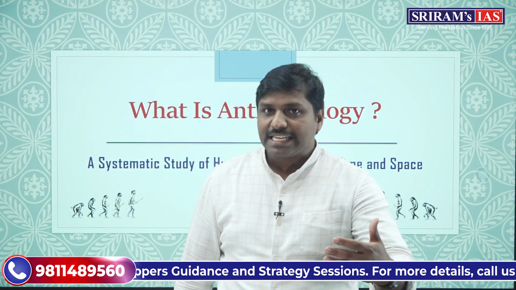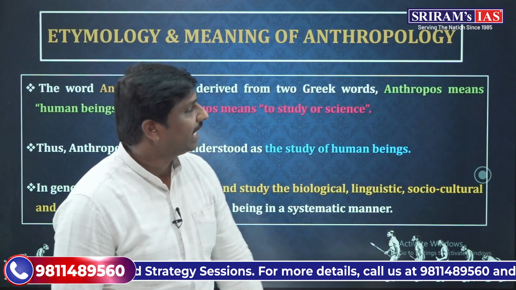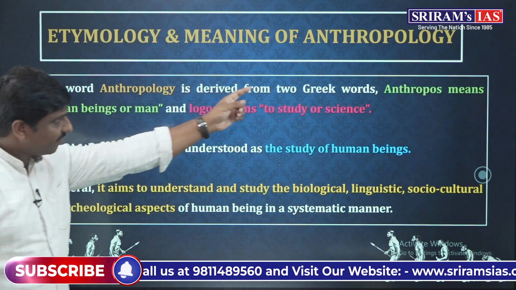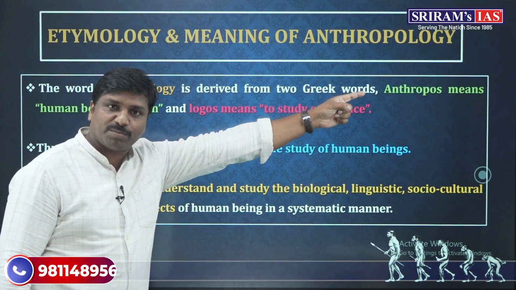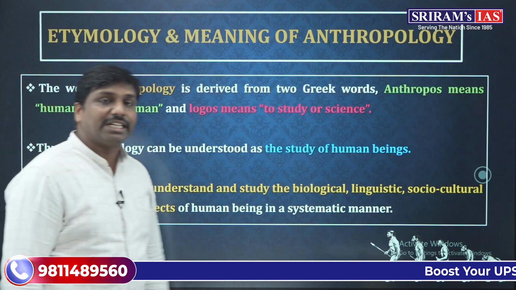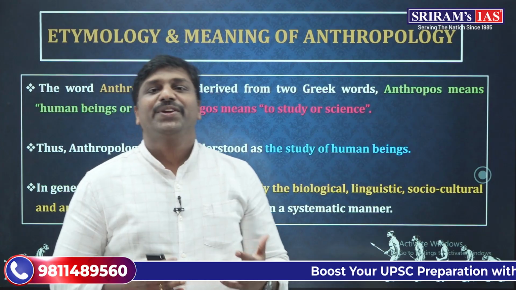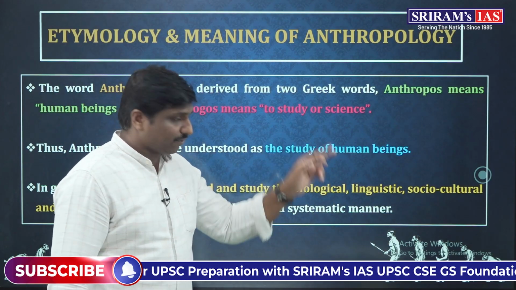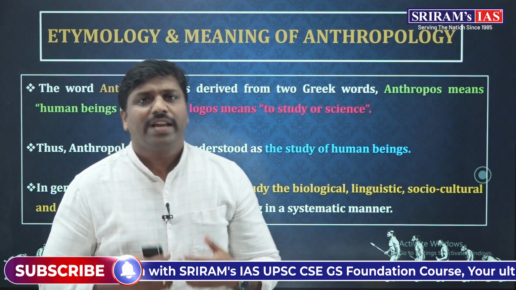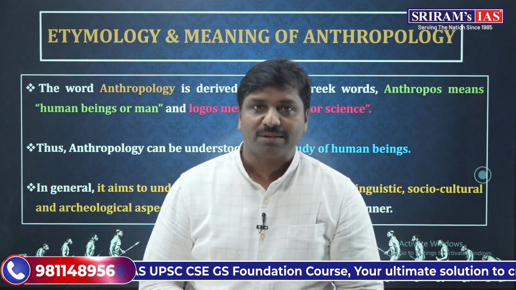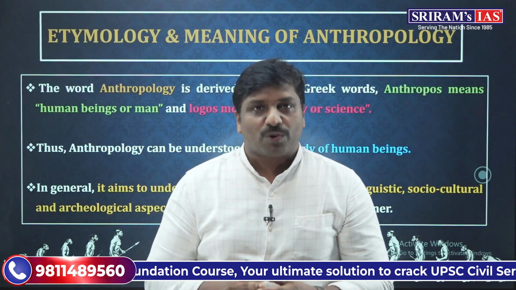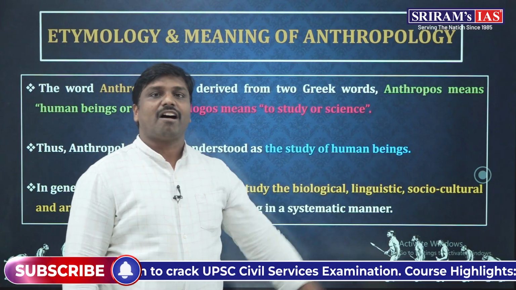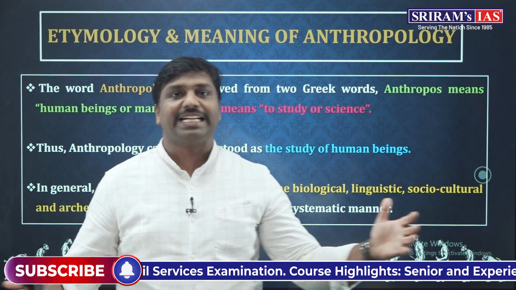If you see etymologically, the word anthropology has been derived from two Greek words. One is anthropos and the other one is logos. In Greek, anthropos refers to human beings or man, and logos refers to study or science. So etymologically speaking, the word anthropology can be defined as the study of human beings or the science of humanity.